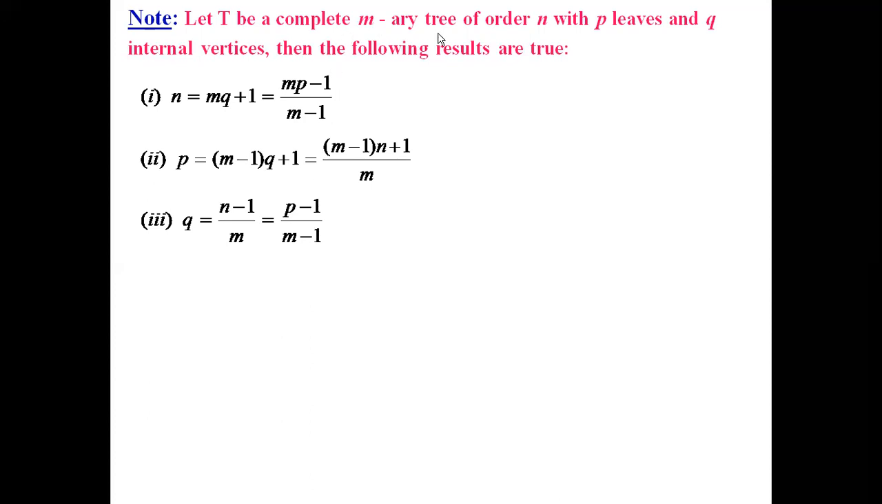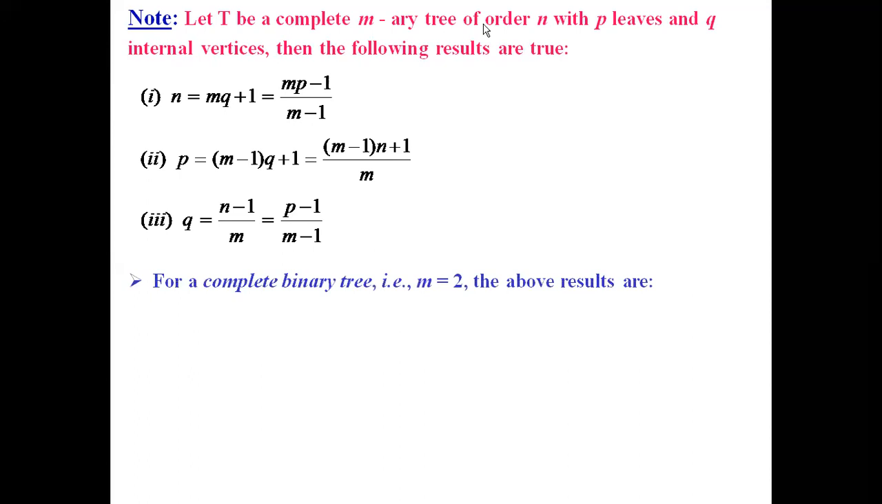So for a complete m-ary tree, we denote the order by n, that is the number of vertices by n, and there are p leaves in the tree, and there are q internal vertices. And since it is an m-ary tree, m obviously represents the degree. So for such a tree considered, these results are true. These can be proved. So these results are always true. And this is the result for a complete m-ary tree.